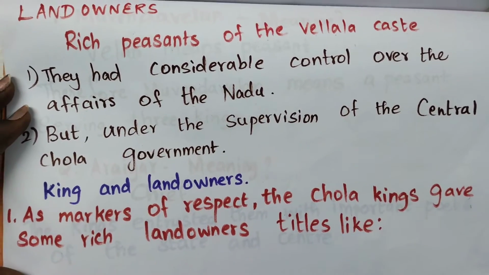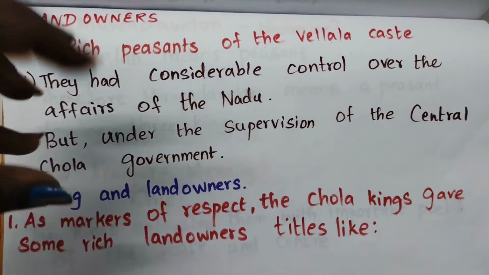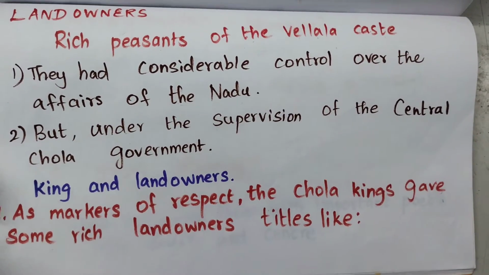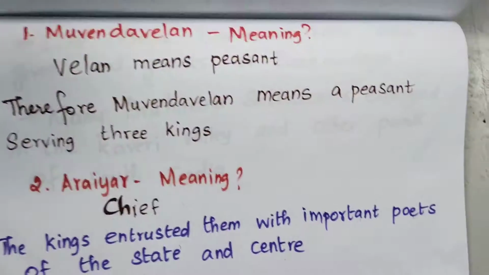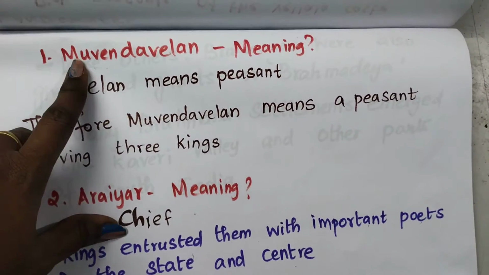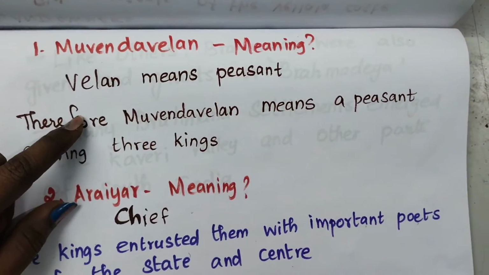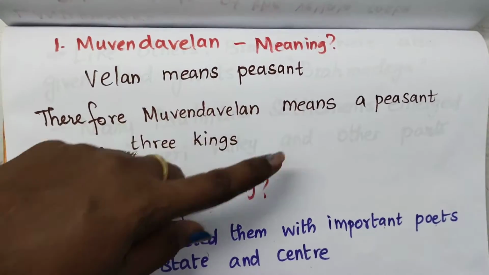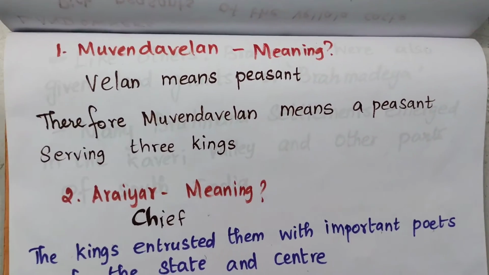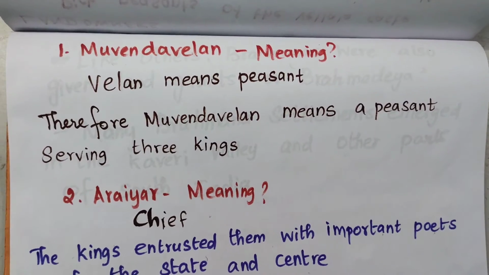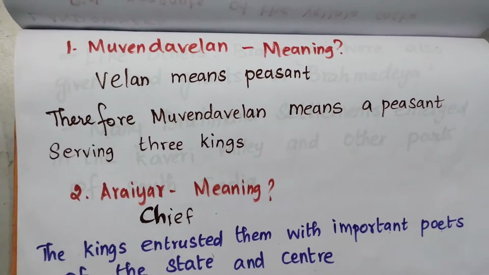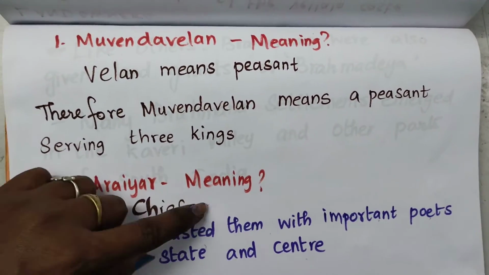As markers of respect, the Chola kings gave some rich landowners titles. During the Chola period, they gave titles to those people who were living there. The first one is Moovaintha Velan. What is the meaning of Moovaintha Velan? Velan means peasant. Therefore, Moovaintha Velan means a peasant serving three kings. Then Arayar, meaning chief.